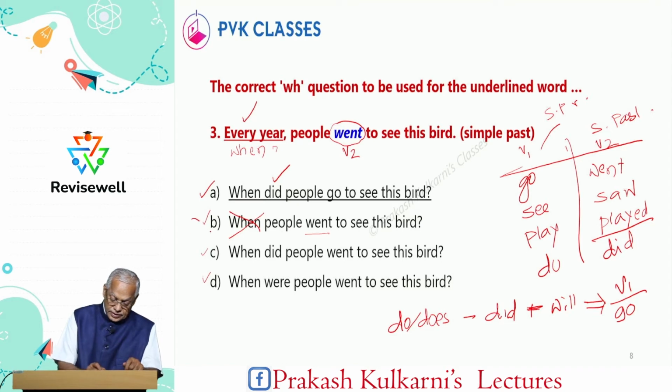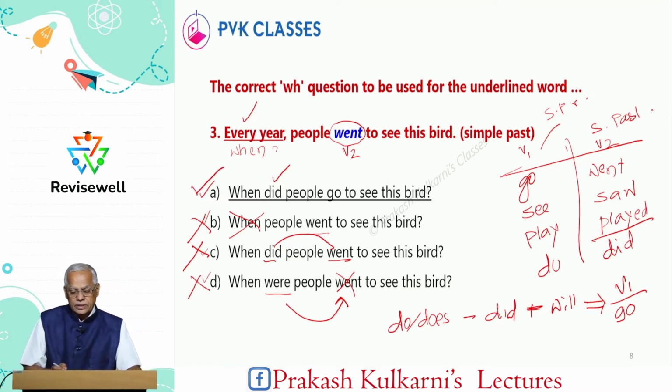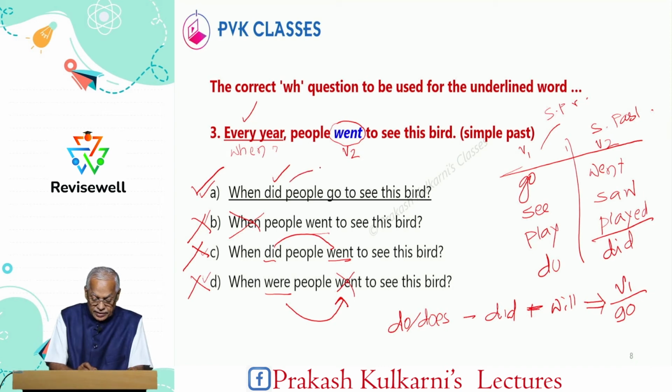Therefore, this is also wrong. Third, did followed by went. This is wrong. So where followed by went, definitely wrong. So the correct answer is, when did people go to see? Because after did there is a present tense verb.